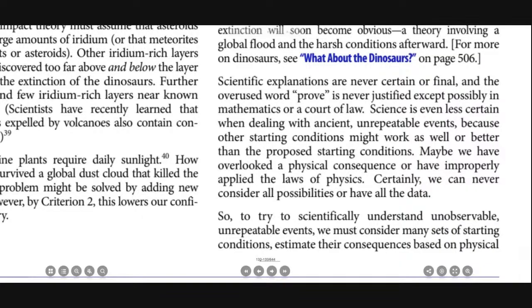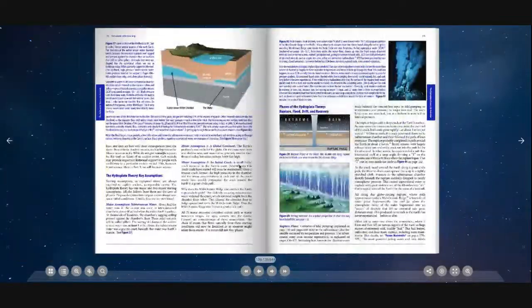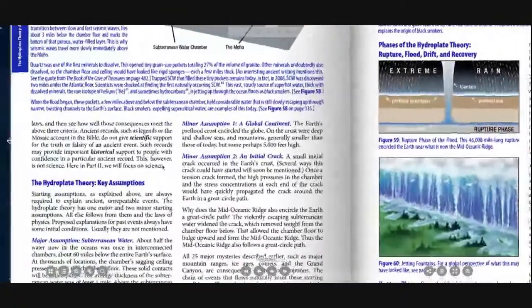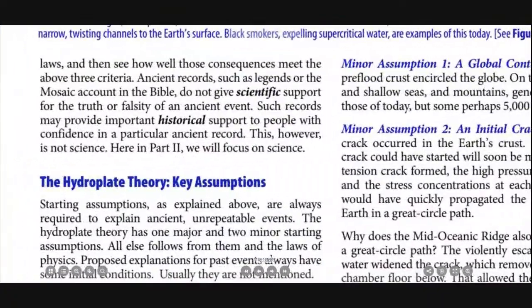So, to try to scientifically understand unobservable, unrepeatable events, we must consider many sets of starting conditions, estimate their consequences based on physical laws, and then see how well those consequences meet the above three criteria.